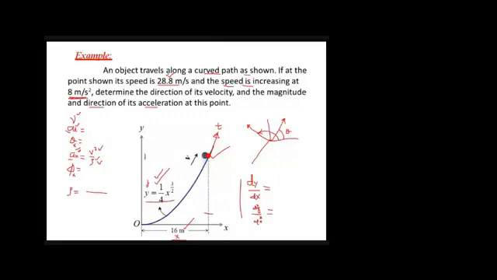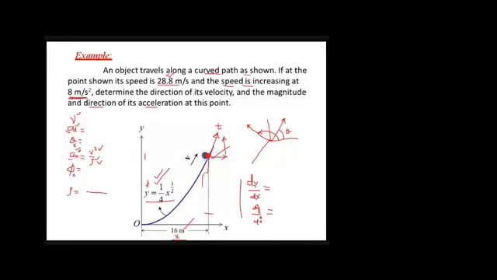So it should have one component in x and one component in y, right? Yes, sir. Imagine this component it is making.